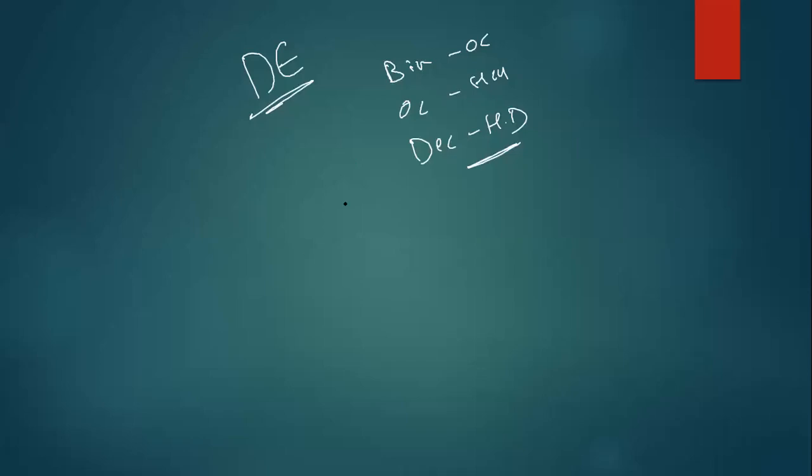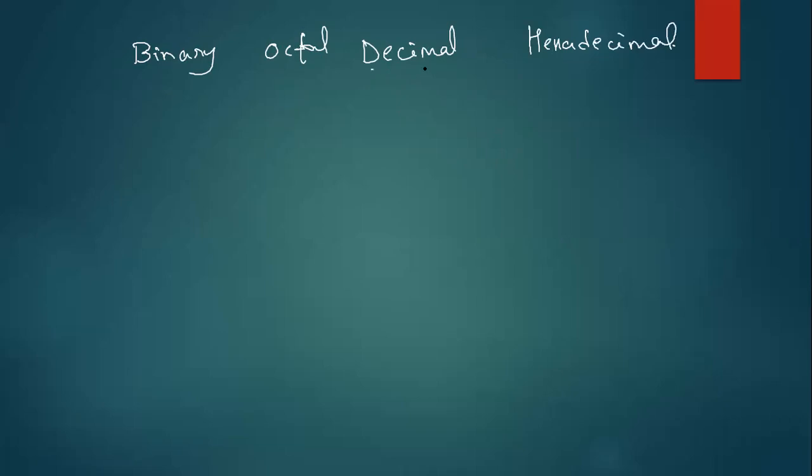Okay, I will just give you now. See guys, generally we have different kinds of number systems, that is binary, octal, decimal and hexadecimal. The number system which we are using is decimal.